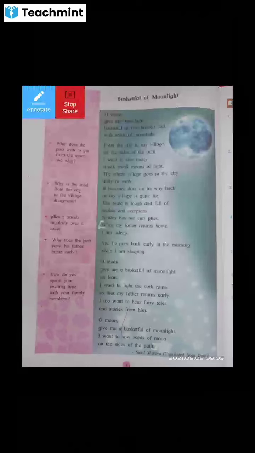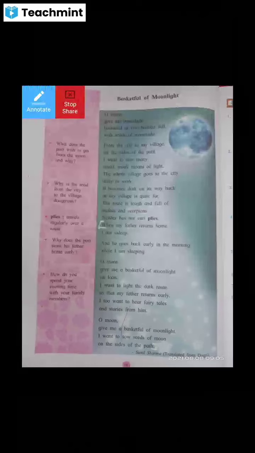And so he is addressing the moon, oh moon, give me moonlight basket full. But how many? A basket full or two baskets full? He wants one or two baskets full of the moon's light, seeds that give the moon's light, so that he could use that. Okay, so do you understand the first stanza here? Yes, sir. Very nice. So let's turn to the second stanza.